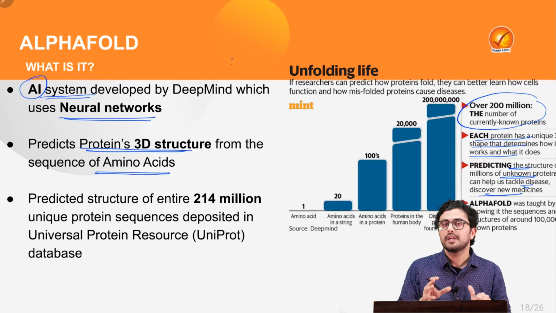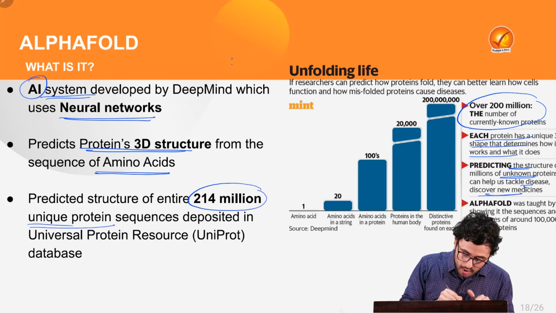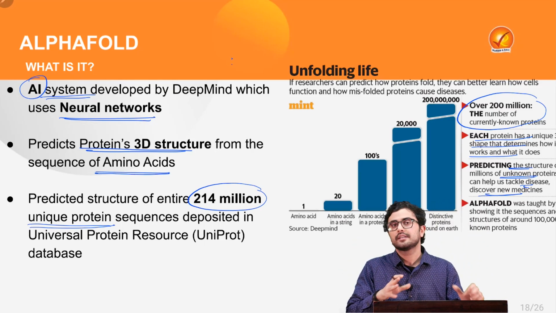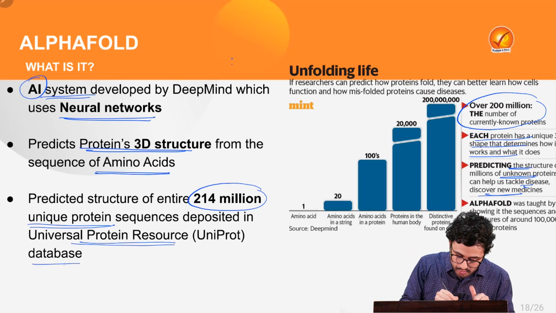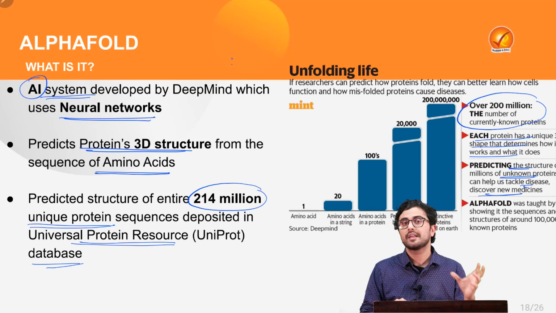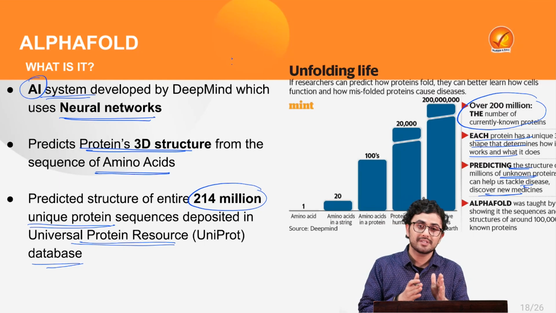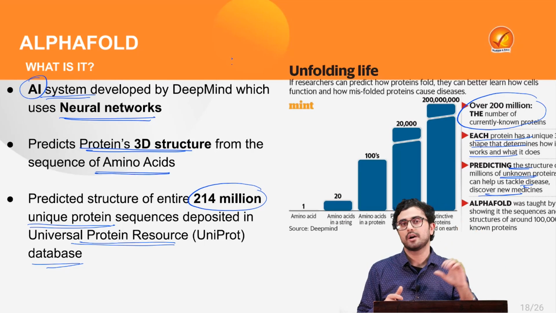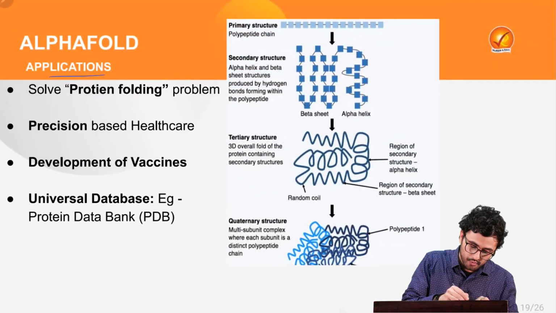Thus, AlphaFold has been able to predict the structure of the entire 200 million unique protein sequences, and it has deposited this data in the Universal Protein Resource database. Thus, AlphaFold has been able to achieve through the means of artificial intelligence what was taking various scientists and doctors years of hard work. Let's see what are other applications of AlphaFold.